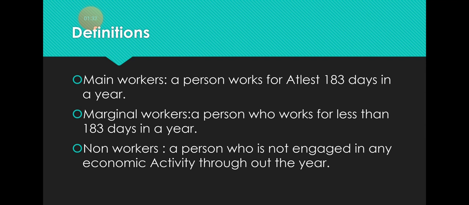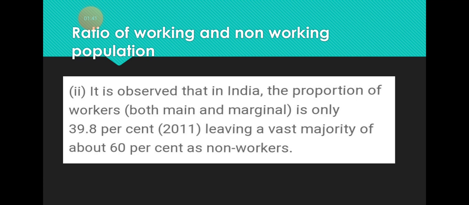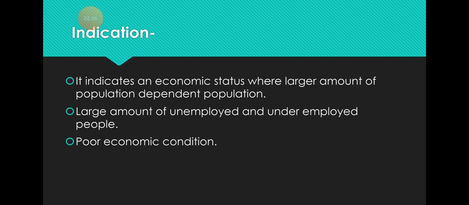Now these main workers, marginal workers and non-workers, these three numbers actually affect any country's economy. It is observed that in India almost 60% of people are non-workers, and the rest, that is 39.8% of the population, is the worker class. So from this scenario you can understand that the economic condition of India is not good at all, because the dependency rate is high.